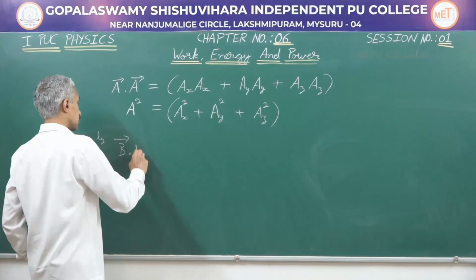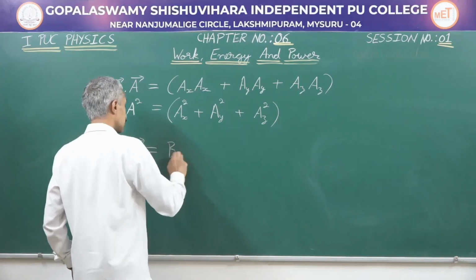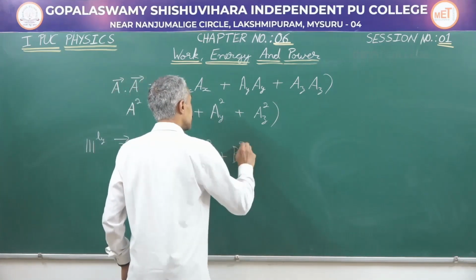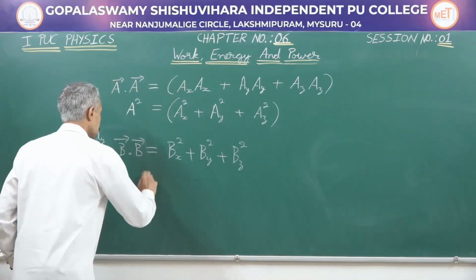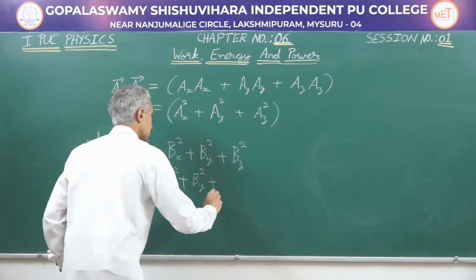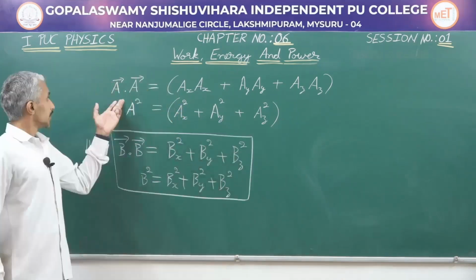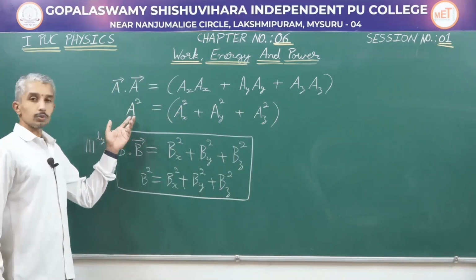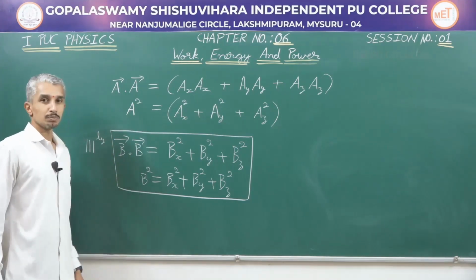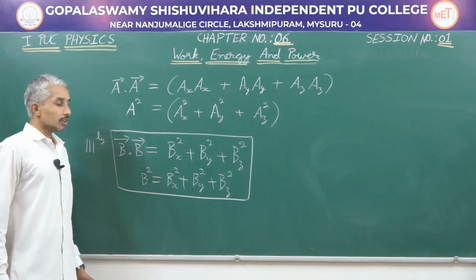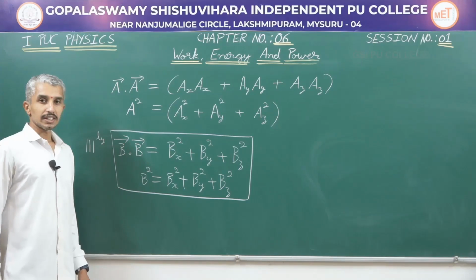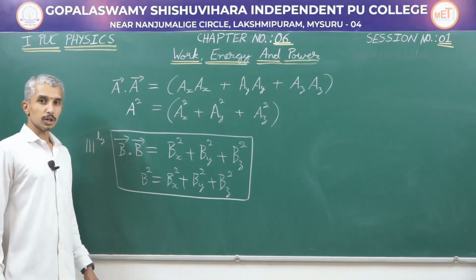Similarly, B dot B will give us Bx square plus By square plus Bz square, which implies B square is going to be equal to Bx square plus By square plus Bz square. A dot A gives us the square of its magnitude, and similarly B dot B gives us the square of its magnitude. After having gone through the mathematics of the dot product, we will now solve a numerical from your NCERT textbook, which will help us to understand the dot product better.